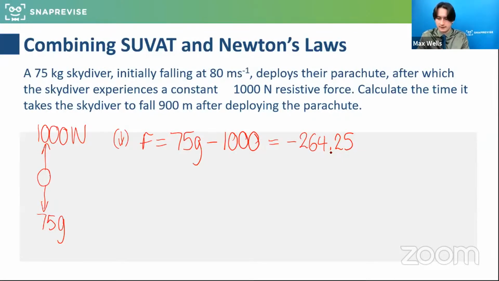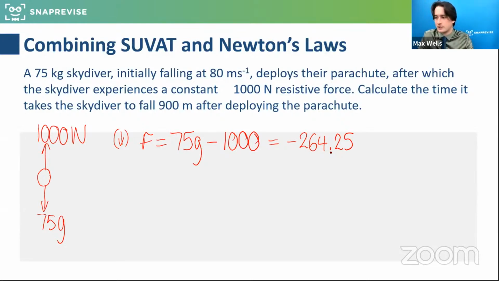Why would I expect the acceleration to be negative, bearing in mind this is the point in the journey where the skydiver has deployed the parachute? Obviously the skydiver is still falling to the ground, but this is the bit people struggle with, so we need to really clarify this. It is decelerating. So although he or she is falling to the ground very quickly, probably, the rate at which that's happening is getting less. So the skydiver's decelerating, but obviously still falling towards the ground. So minus